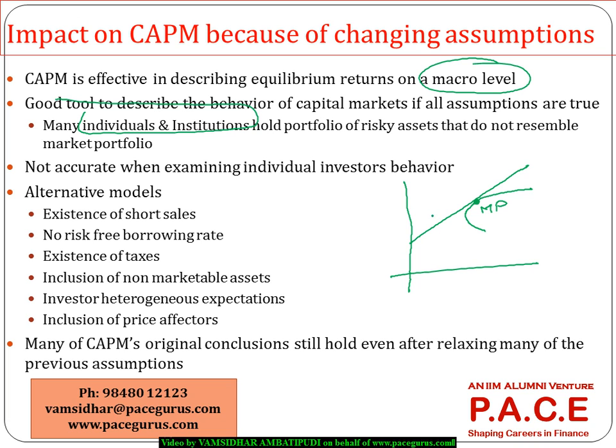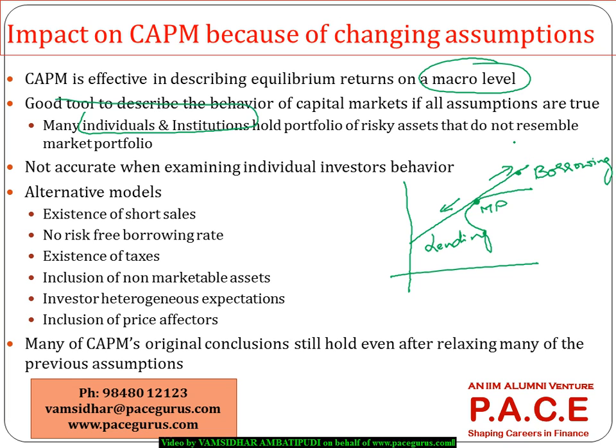So the people below it are less risk taking kind of people, so they are more involved in the lending process. Whereas this side, they are more risk taking kind of people, because if they have to generate this kind of a return, they have to hold a more risky portfolio than the market portfolio. So they typically get involved in the borrowing process.